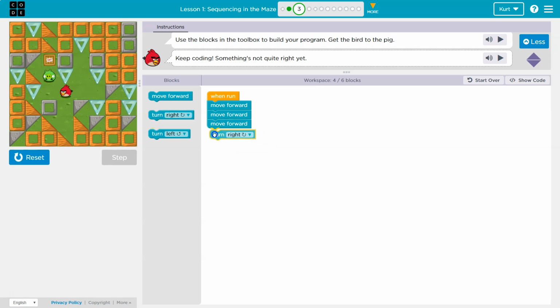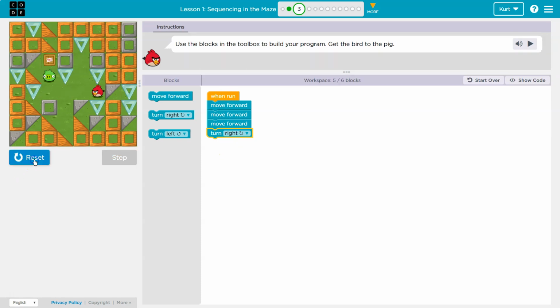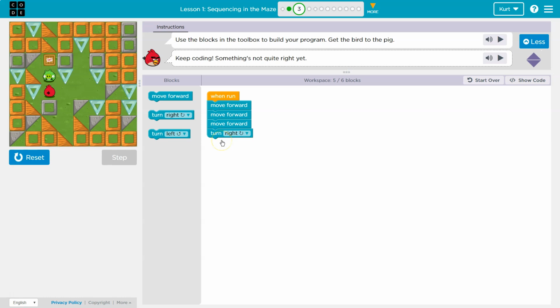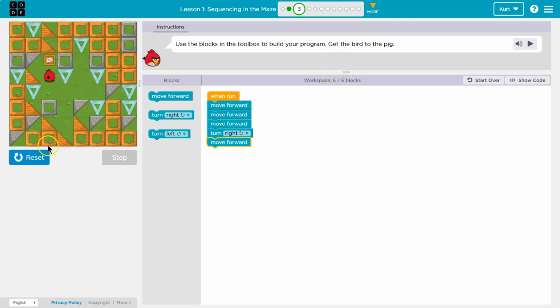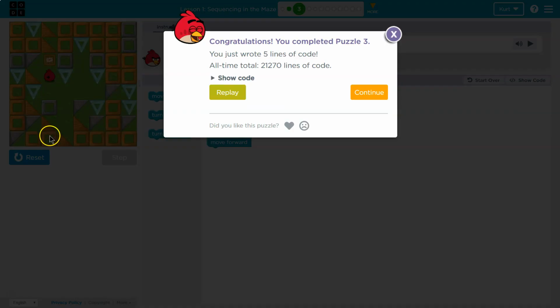And remember, code's always going to run in order. So I should get, and always run your code a bunch. You want to debug, you want to test. It's easier to find errors in code while you are working on it, as opposed to when you have many lines of code there to look at. All right, and I think one more, and we got it. Boom. Awesome. Great, let's keep going.